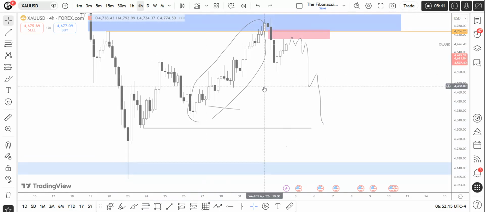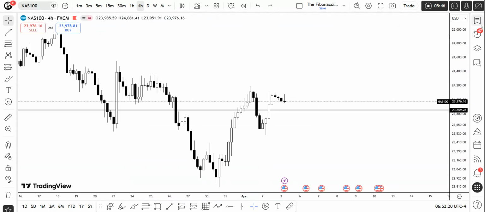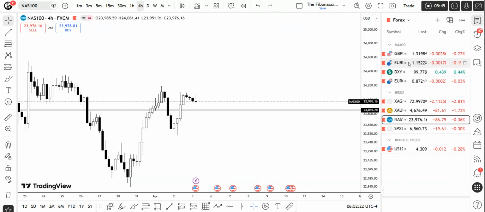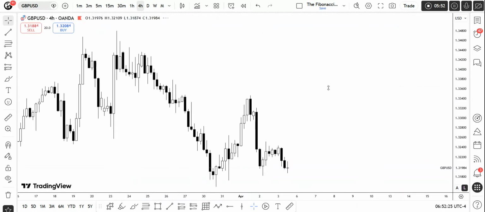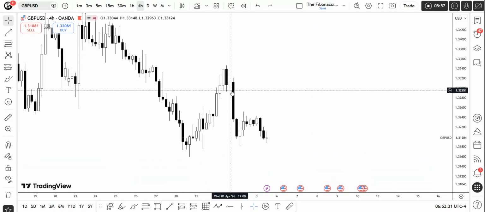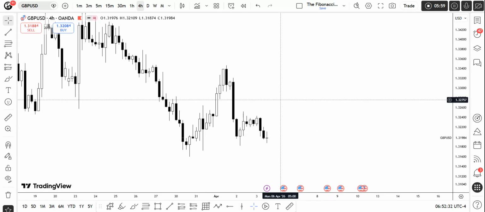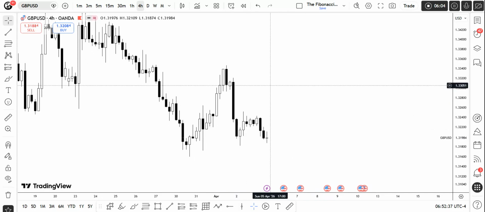Let's move on to the GBP USD. This is Nasdaq. Let me move to the GBP USD for better updates. Okay, here is the GBP USD, and it has happened as we expected last week. Right now we are here, where we have reacted from this H4 FVG area. We were consolidating right over here, and now we are currently between this range.